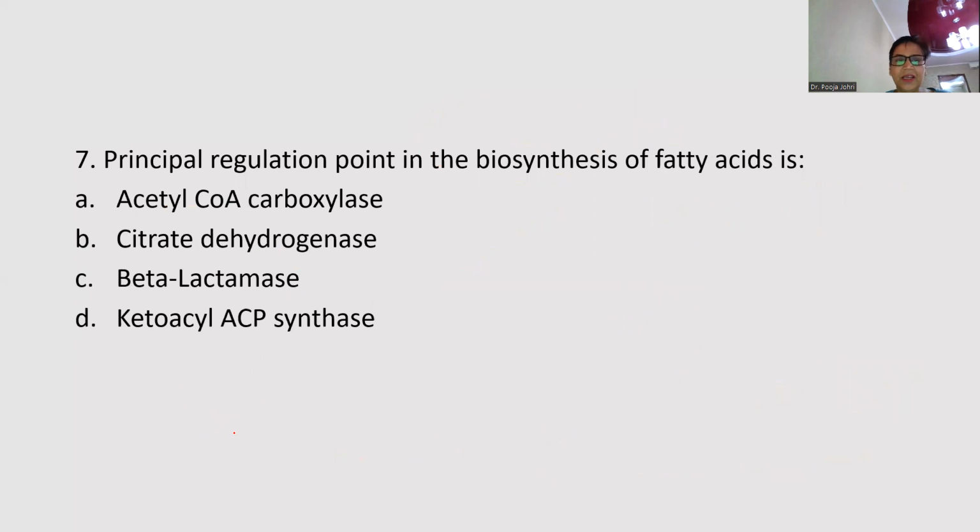The next question, principal regulation point in the biosynthesis of fatty acids is. Now see, biosynthesis of fatty acids I have again discussed in detail in my video. Here, simply, this is known as lipogenesis. Whenever we talk about any process, we should know about the regulatory step, the rate limiting enzyme.